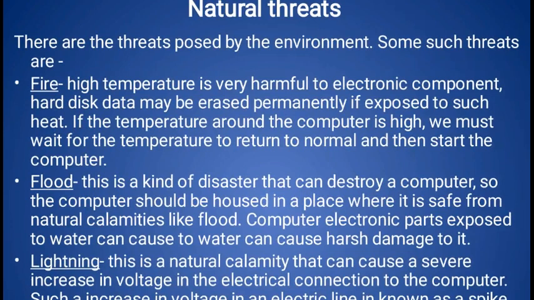Flood means so much water, so much rain will come, and if our systems are not protected by solid walls and a solid structure, computer electronic parts exposed to water can cause harsh damage to us. Moisture and water will also lead to components not working properly.